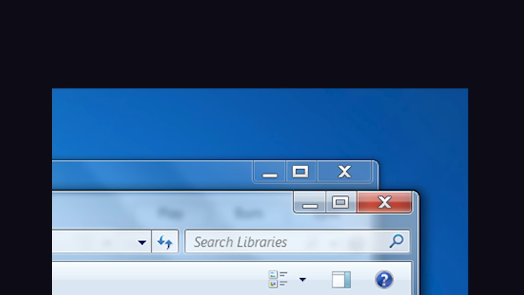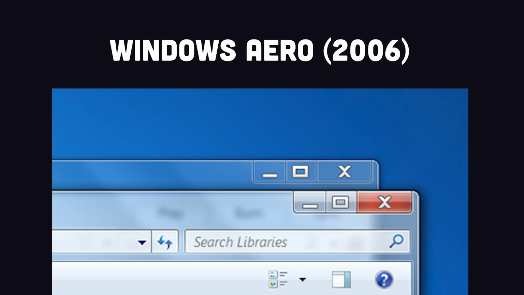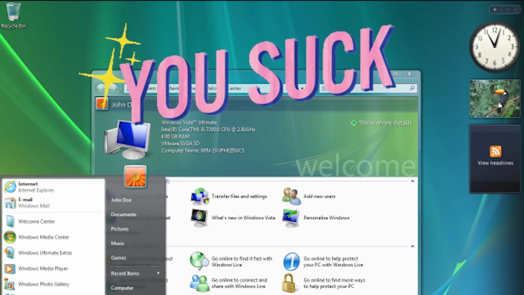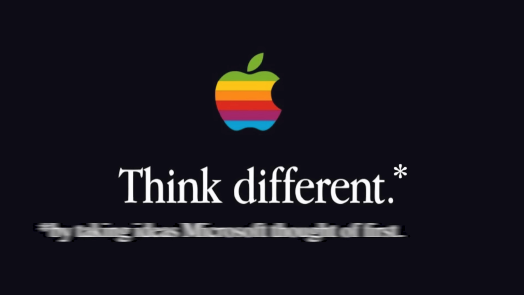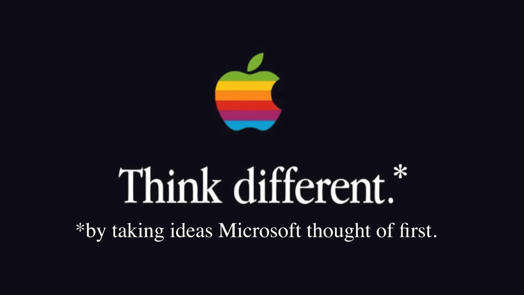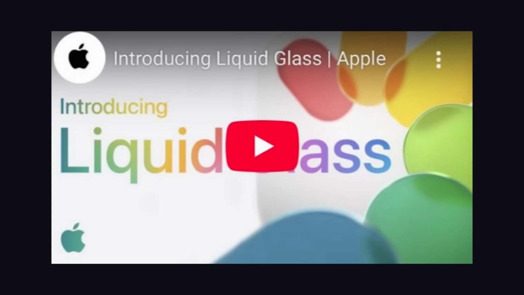glassmorphism and renaming it Liquid Glass, which is the new design language in iOS 26 that maximizes transparency. I have to admit it does look nice, but Microsoft also tried glassmorphism on Windows Vista over a decade ago, which is considered by many to be one of the worst Windows distros ever released. It kind of feels like Apple just needed to do something to refresh the design system and ran out of ideas. But Liquid Ass wasn't the only big announcement.